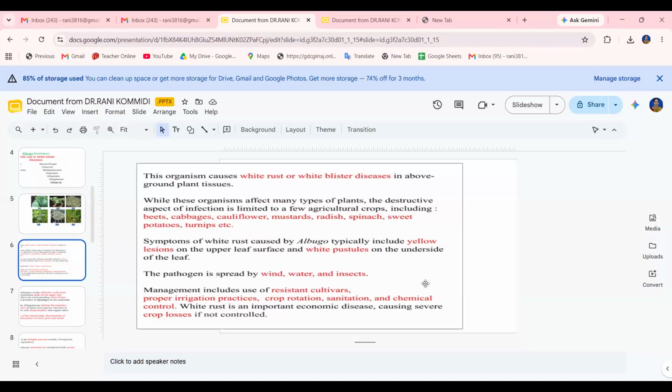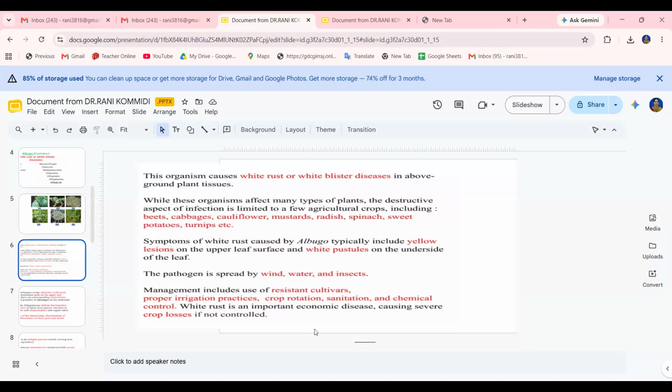It is completely spread by either air or water or some of the insects. These are all agents of the pathogen. So the management includes use of resistant cultivars, proper irrigation practices, crop rotation or sanitation, and some chemical controls also for the management of the disease.